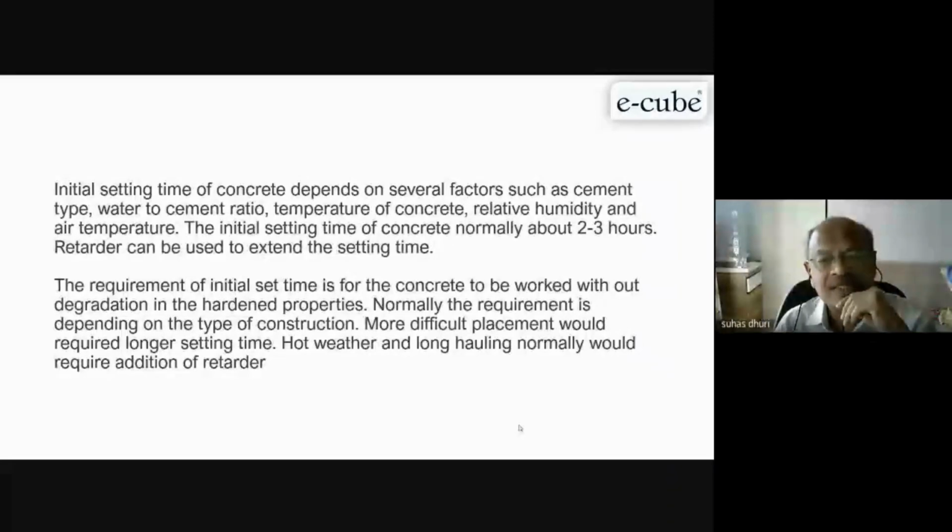That is the indication of that particular cement meeting the IS requirement. And IS has given minimum 30 minutes, maximum it can go up to 600 minutes, means 10 hours. Within that range, the cement can be accepted as per the standard.